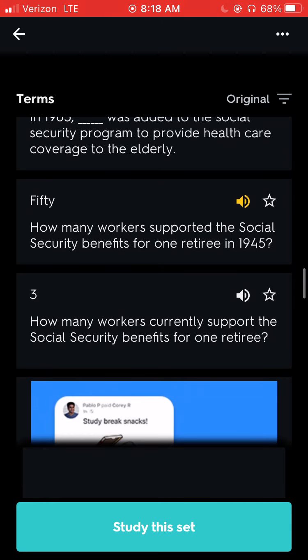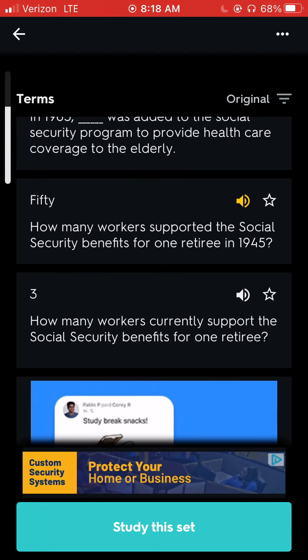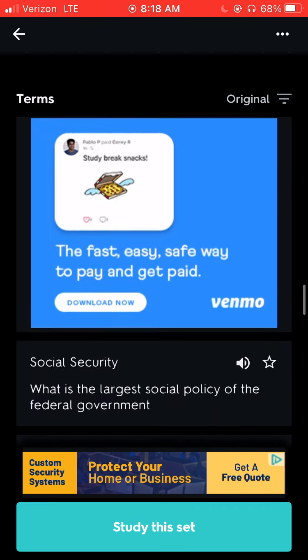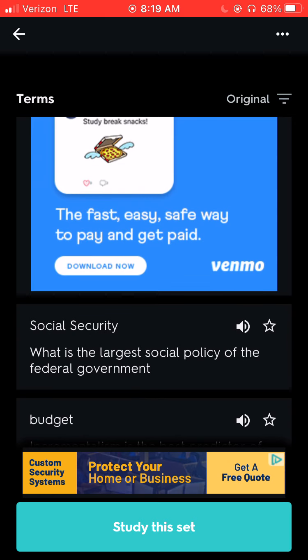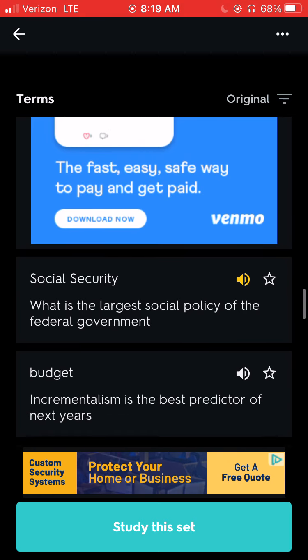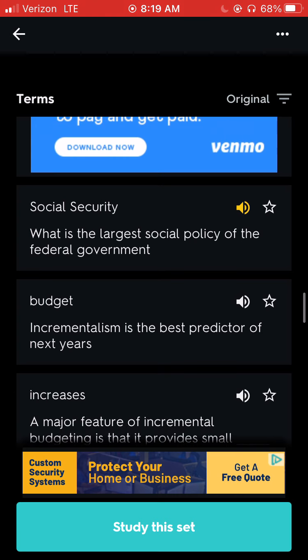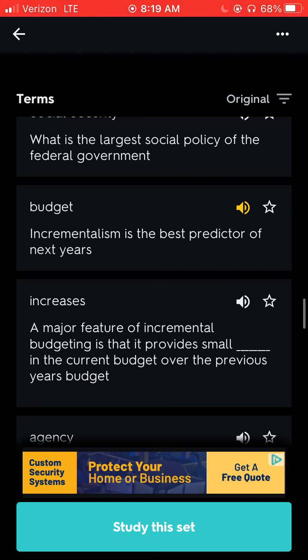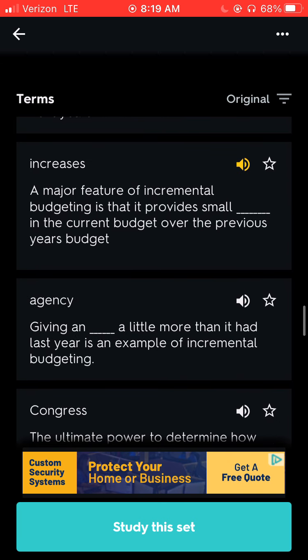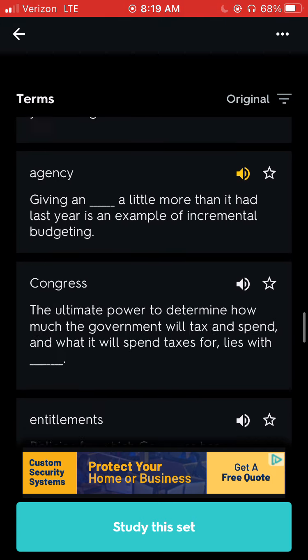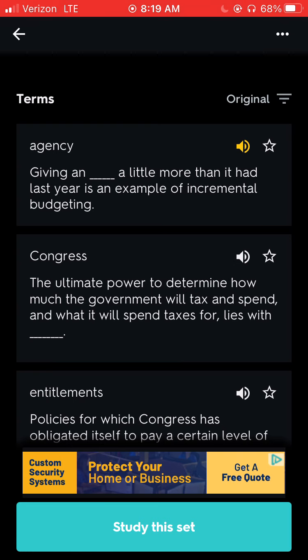50. How many workers supported the Social Security benefits for one retiree in 1945? 3. How many workers currently support the Social Security benefits for one retiree? Social Security. What is the largest social policy of the federal government? Budget. Incrementalism is the best predictor of next year's increases. A major feature of incremental budgeting is that it provides small blank in the current budget over the previous year's budget. Agency. Giving an agency a little more than it had last year is an example of incremental budgeting.